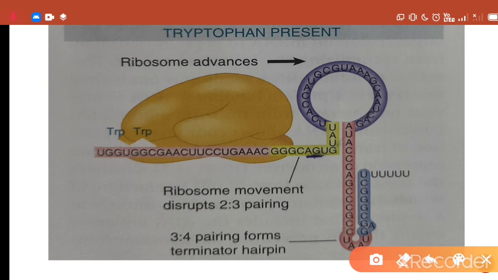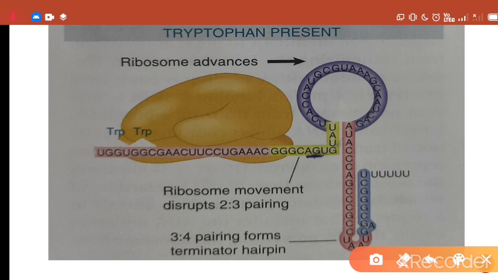As a result of continuous synthesis of the leader polypeptide by this ribosome, the translation process will stall at the UGA codon, that is the stop codon, which lies between the first region, shown in light pink color, and the second region, shown in yellow color.